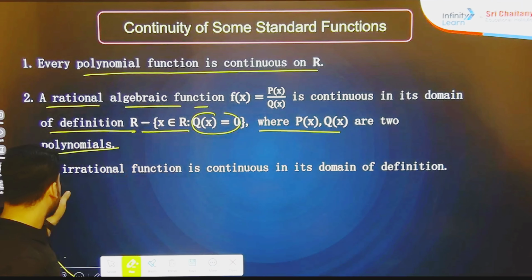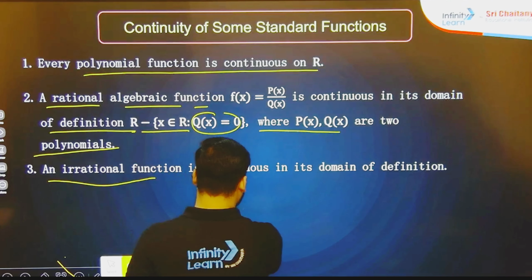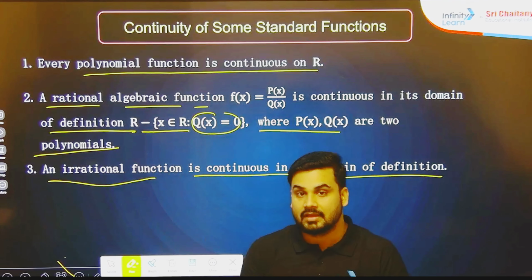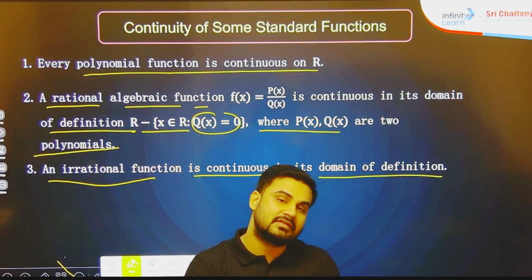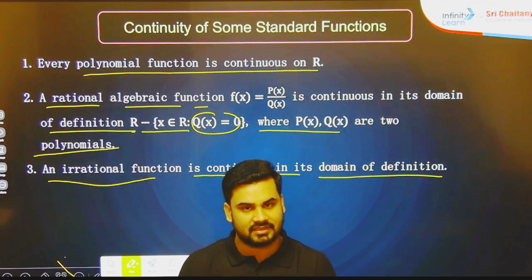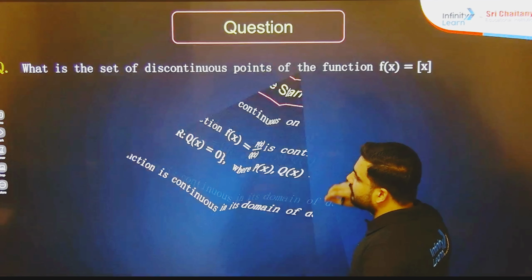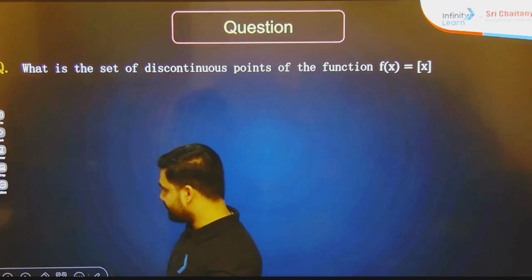An irrational function is continuous in its domain of definition. It is quite simple.